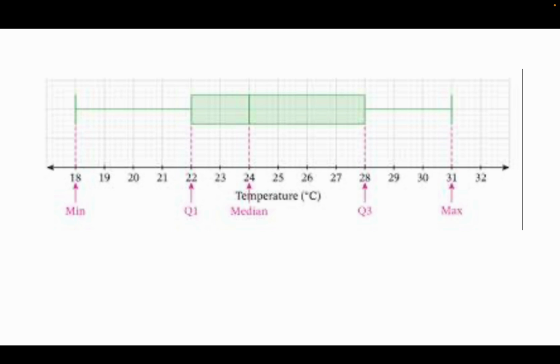Okay, so now looking at this, the minimum is 18. Here it is. The maximum is 31. The lower quartile or the first quartile, those are the same thing. Lower quartile, first quartile, is 22. Your median is 24, and your third quartile or your upper quartile is 28.